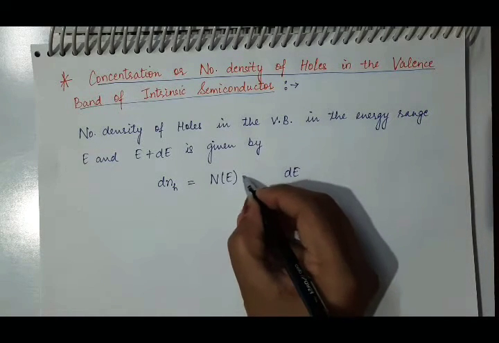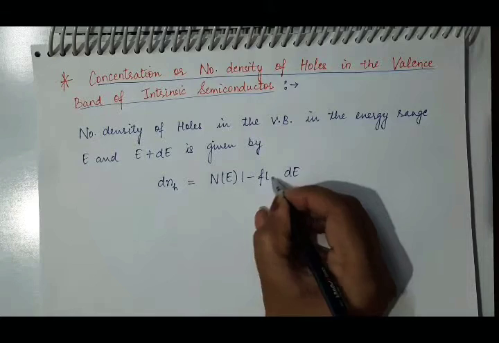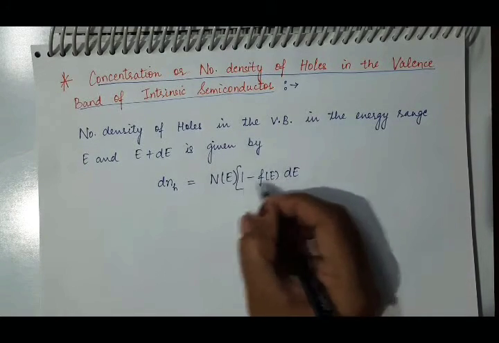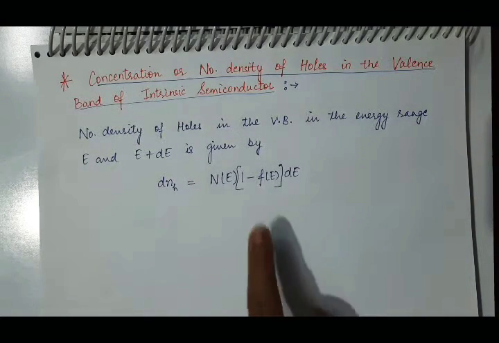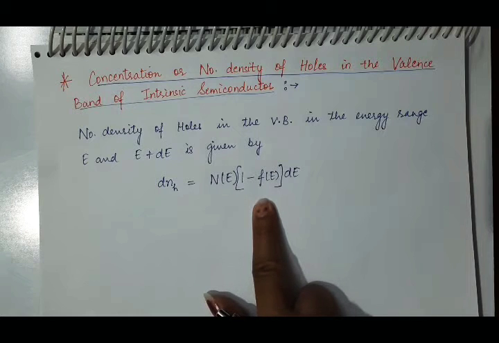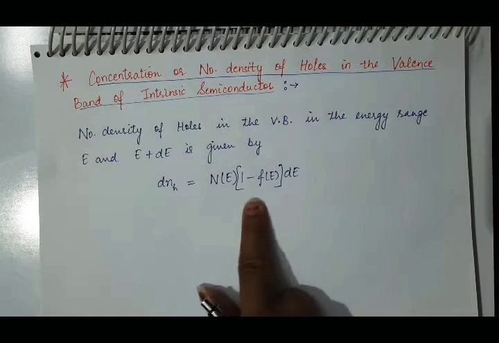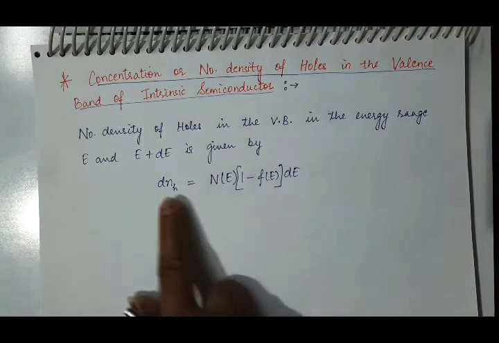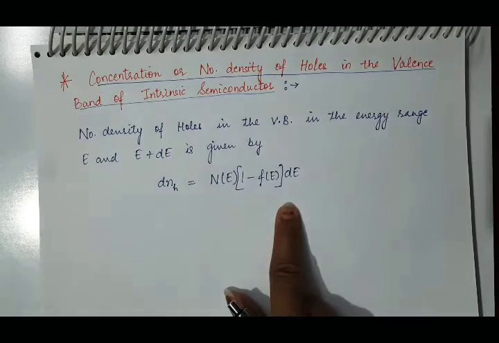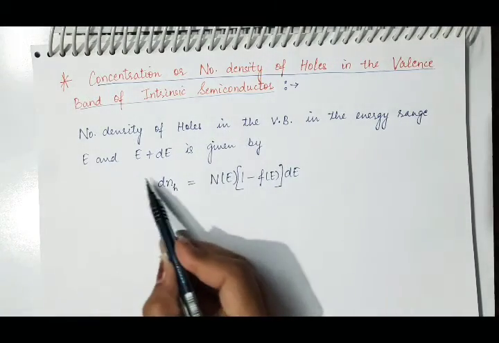So 1 minus Fe, if any state is not occupied by an electron, it means that is a hole. So 1 minus Fe here is the probability of the hole, because it is the probability of the state that is not occupied by the electron. If any state is not occupied by an electron, it means that state is representing a hole. So that will be the probability of hole. So this is the number density of holes present in the small energy interval.